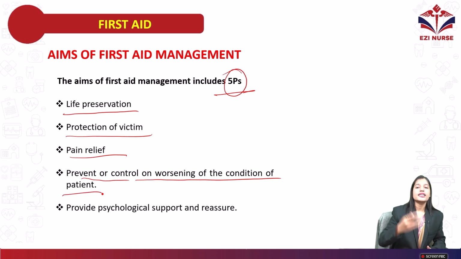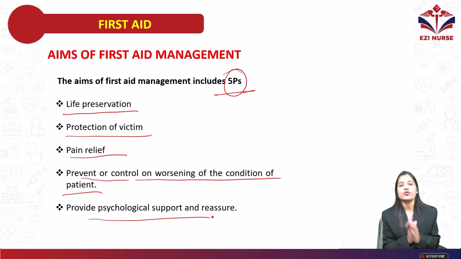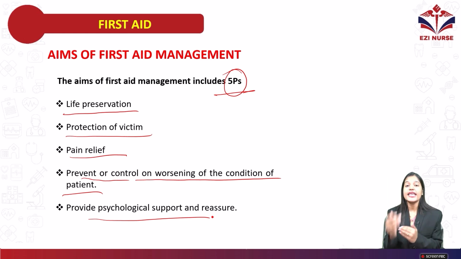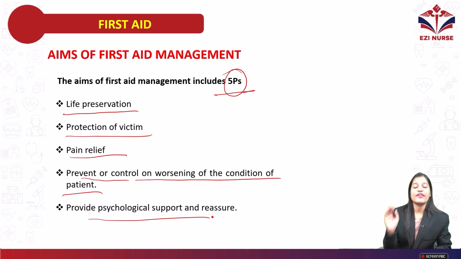So the condition may get worse. Before that, we have to prevent the conditions, and provide psychological support and reassurance. So we have to give psychological support to the individual person. Then reassure. Reassurance means you have to reassure the patient, then everything will be okay.